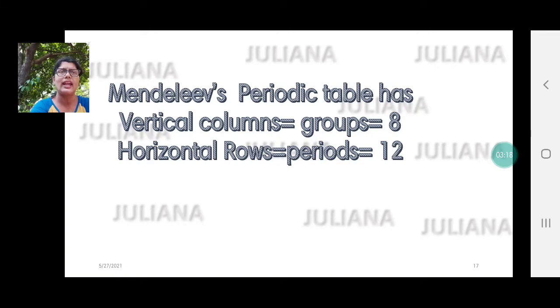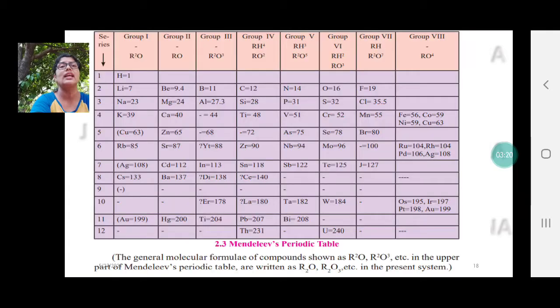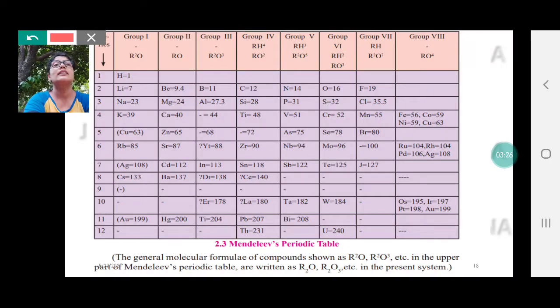So he had 8 groups and 12 periods. Now this is what his periodic table was like. All the elements with similar properties he placed under that particular group, like group 1, group 2, group 3, group 4, group 5, group 6, group 7, group 8, and all elements in a group have similar properties.